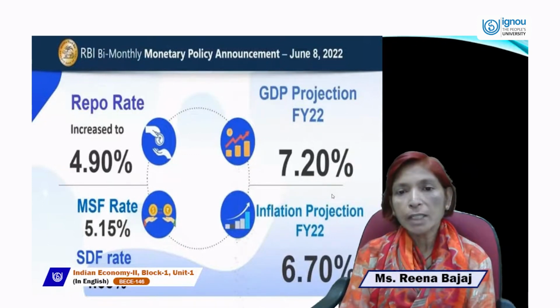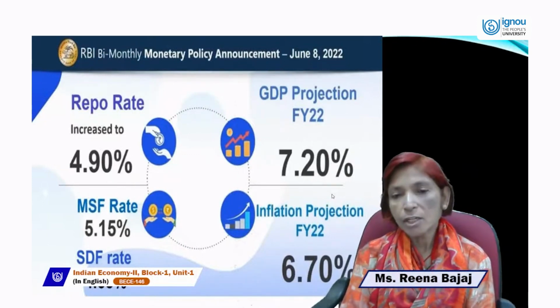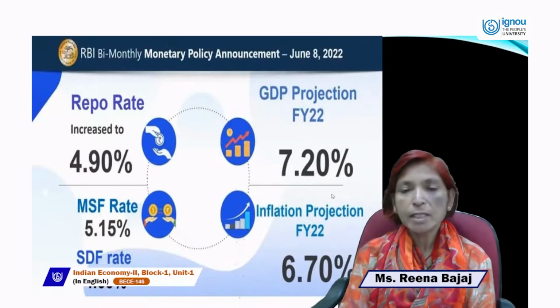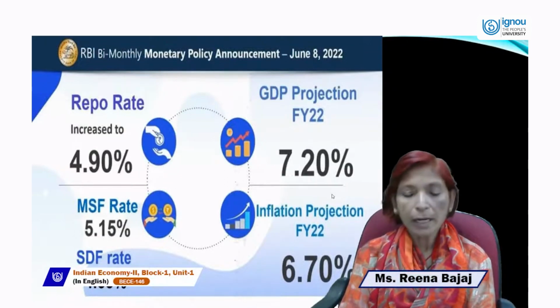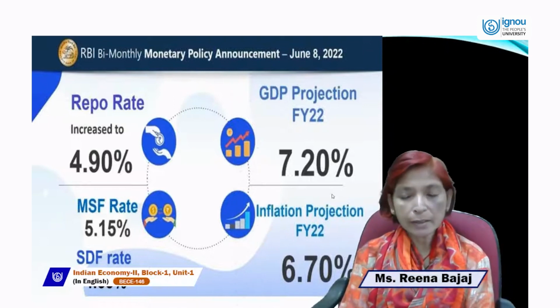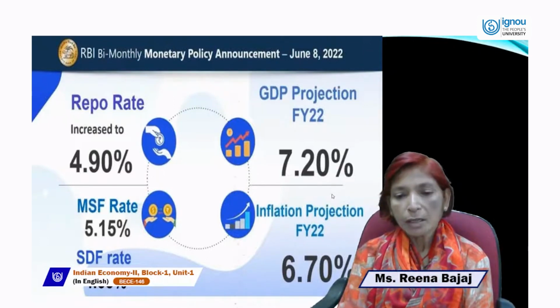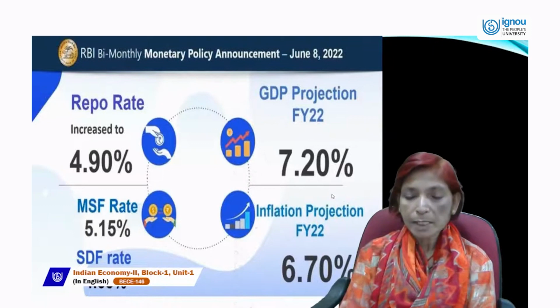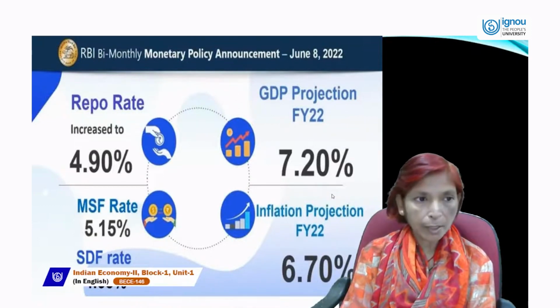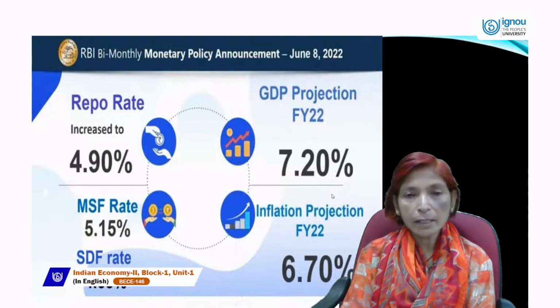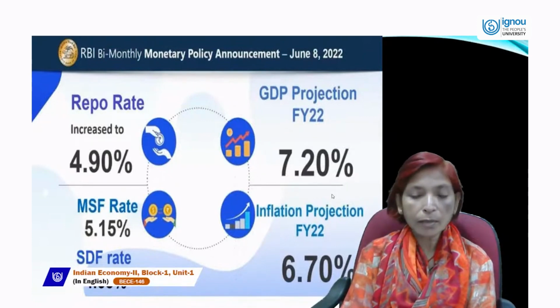4.65%. GDP projection for financial year 22 means the GDP growth rate expected in this year 2022 is 7.20%, and the inflation rate expected this year is, at present, 6.70%. The repo rate is higher and it remains higher than the reverse repo rate.